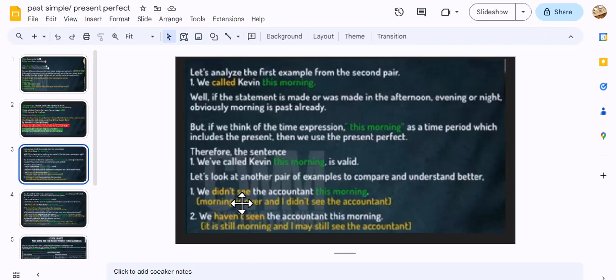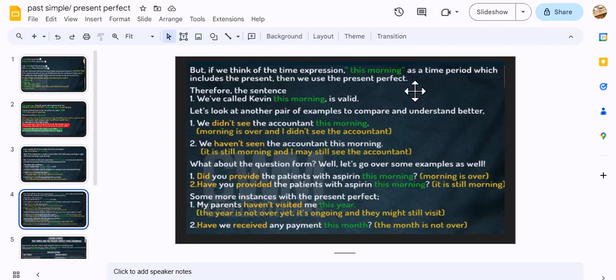You can't use it in the present perfect, but here we have "haven't seen," which means the present perfect. So in this example, as you can see, "this morning" can be used in the past simple and the present perfect, but "didn't see" means the past tense, and "haven't seen" means the present perfect.